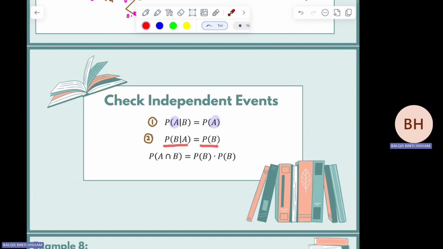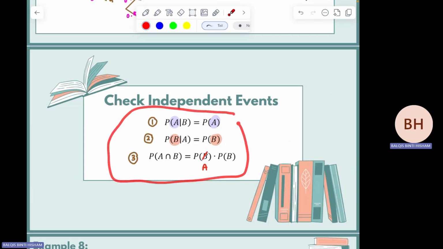It must be the same as this value, P(B). And the last one is P(A intersect B) equal to P(A) times P(B). If these three relations are equal, that means you have independent events. Because questions like to ask on the concept part.